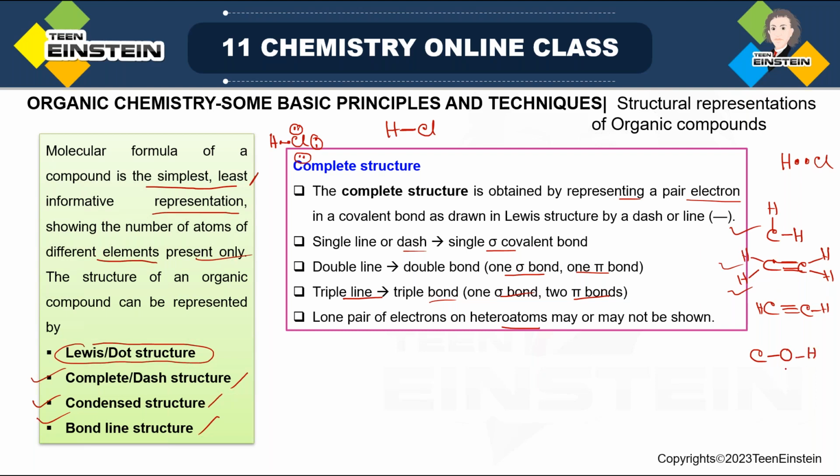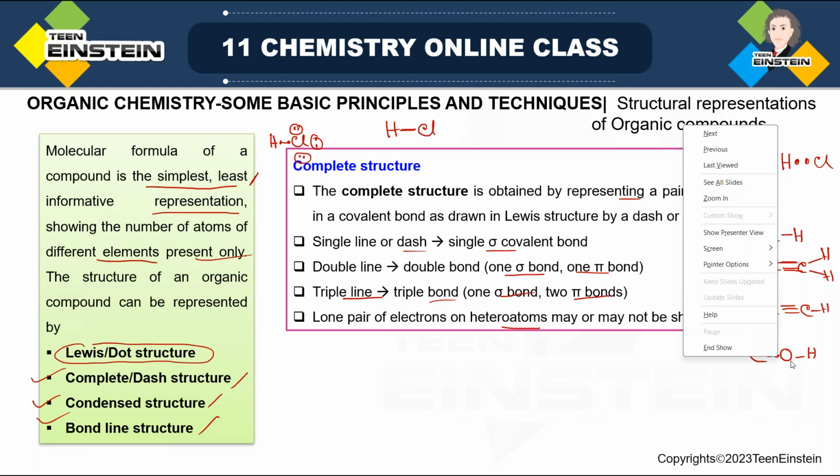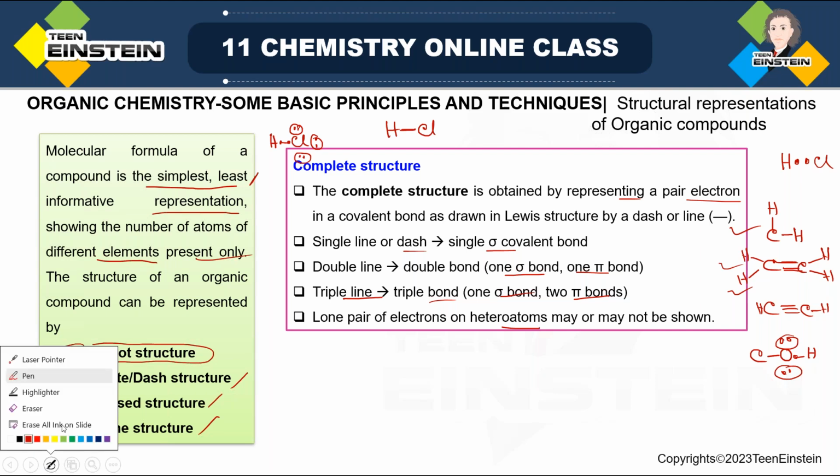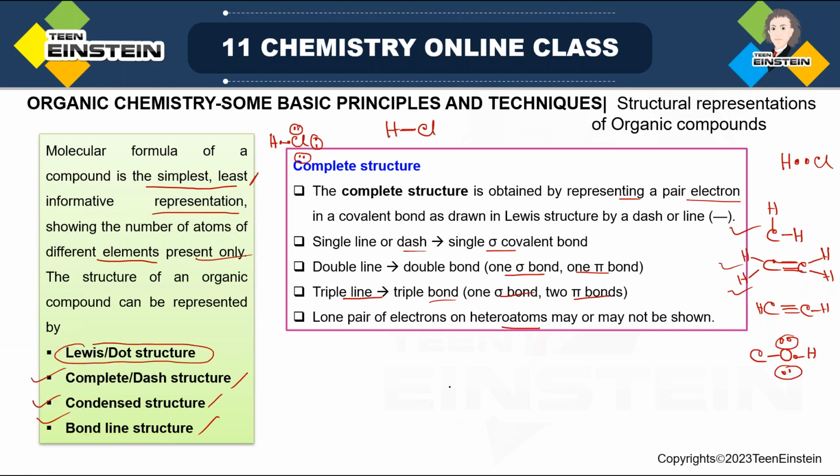Now oxygen, it is bivalent, right? It will use 2 of its electrons. But the rest of the 4 electrons will remain as lone pairs. Now you can either represent it, or if you do not, that doesn't matter. So it may be shown, it may not be shown. Now here we will see some examples of complete structure.